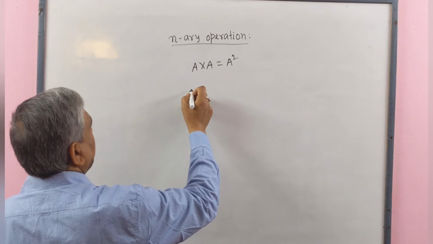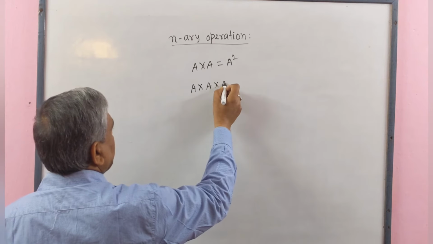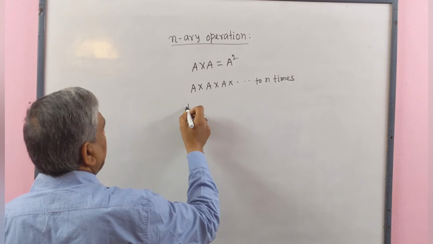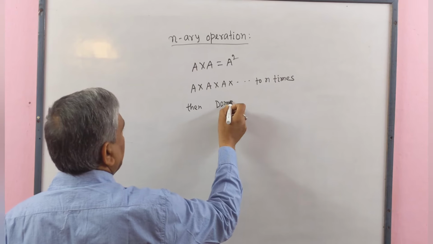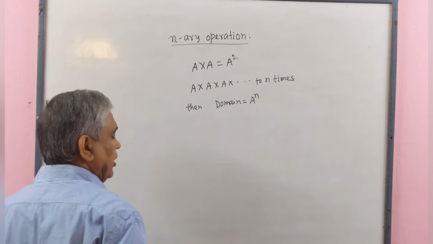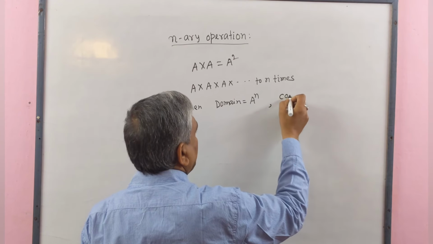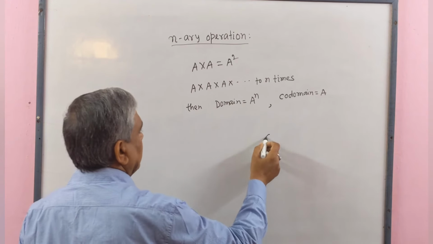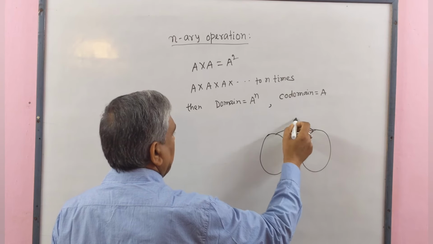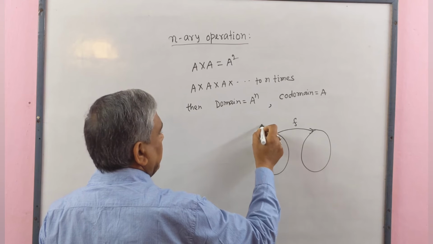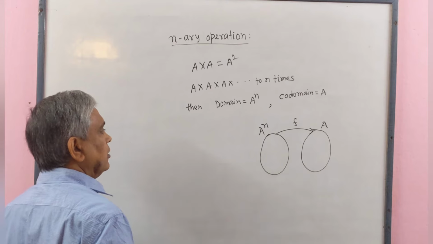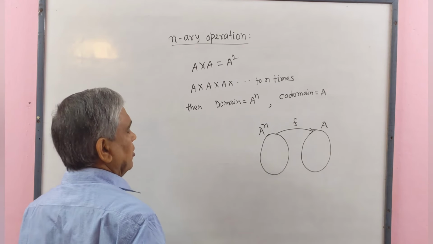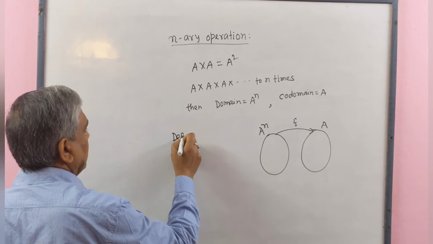If we take the domain as A cross A cross A cross dot dot dot n times, then the domain will be A to the power n, and if the codomain is A, then the mapping F whose domain is A to the power n and codomain is A is called an n-ary operation on A. We define this definition.